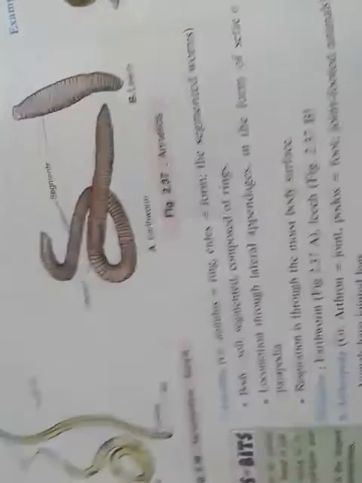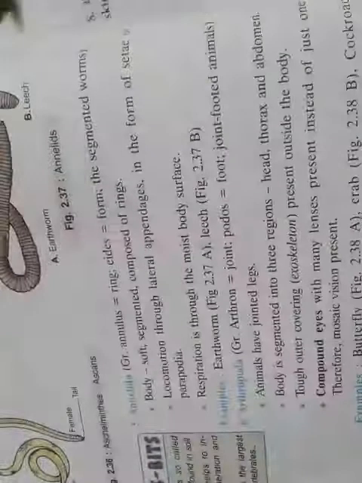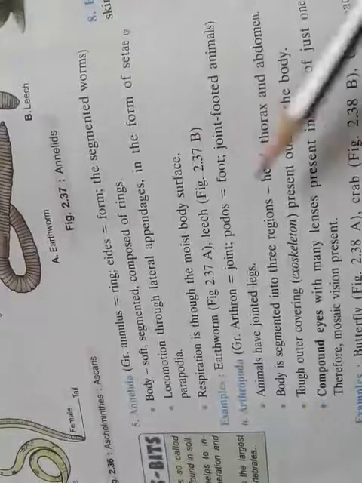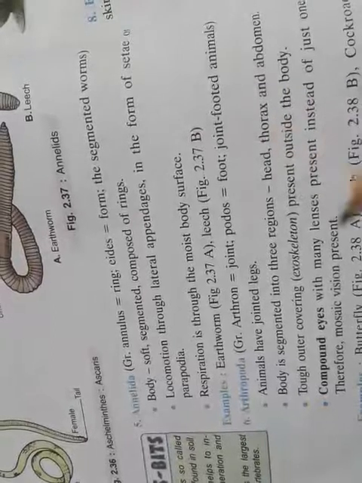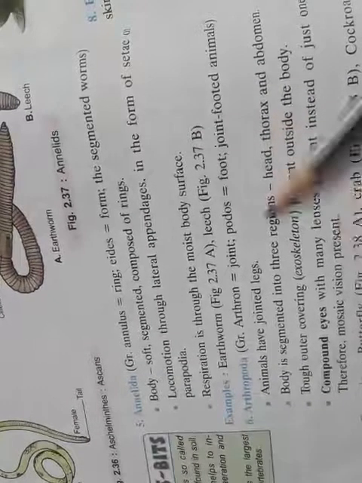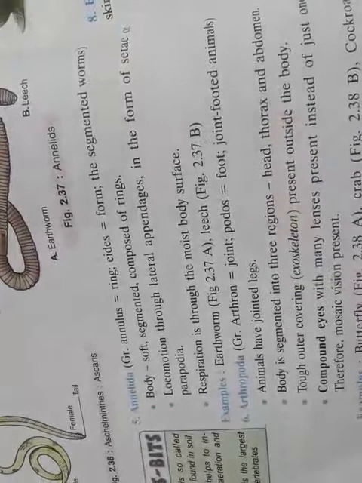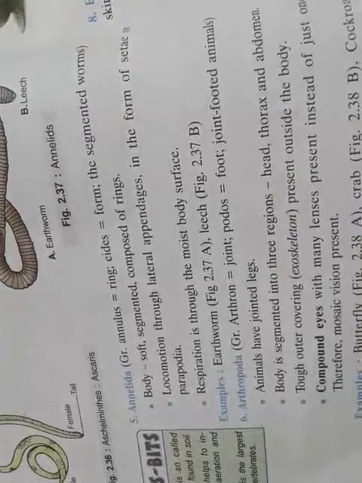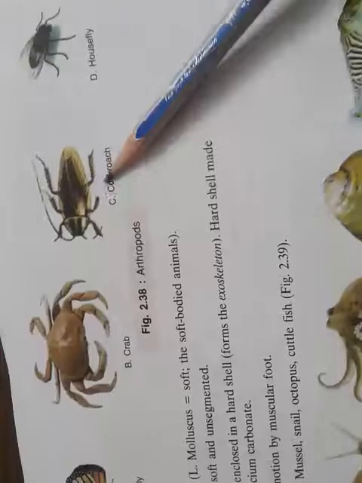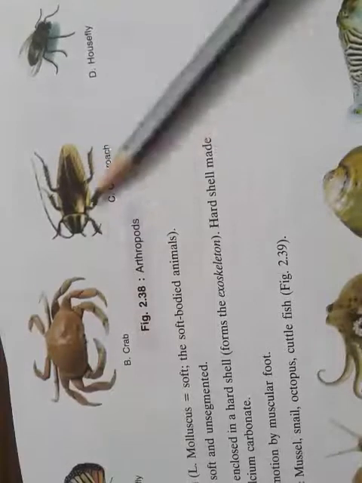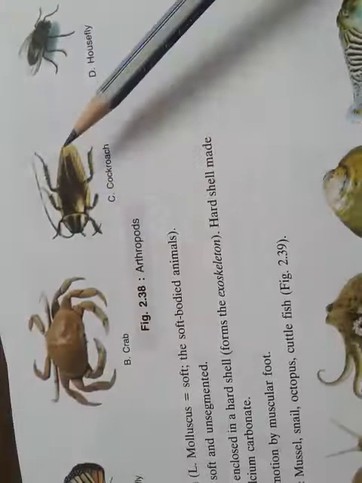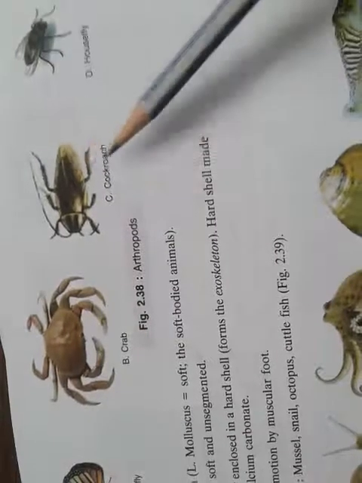And the next is Arthropoda. Artho means joint, and podos means foot, so joint-footed animals are called Arthropoda. Examples are animals that have jointed legs, and the body is segmented into three regions: head, thorax and abdomen. The best example is the cockroach. So the cockroach is an example of Arthropoda, with the head, the thorax part and the abdomen part. This is the example of Arthropoda.